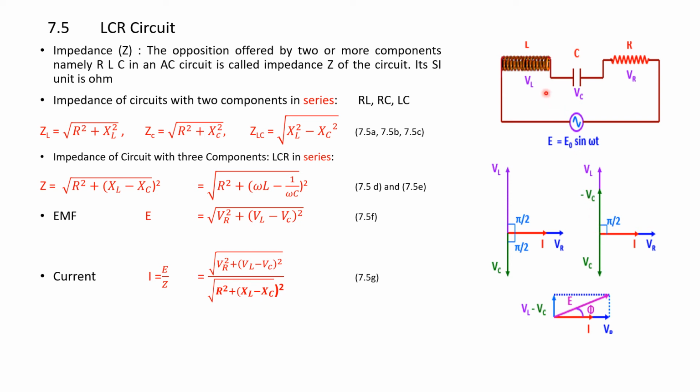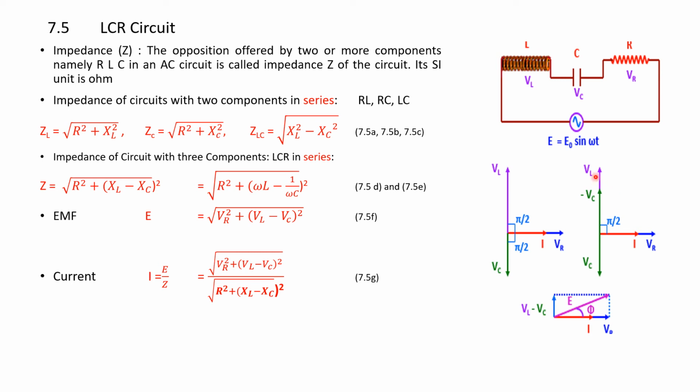Whereas in an inductor, voltage VL is leading the current, that is the current through the inductor is lagging behind the voltage. So VL is here, I is here. VC is here down and current is leading, and for resistance R, the current is in phase with the voltage. This is a vector diagram.